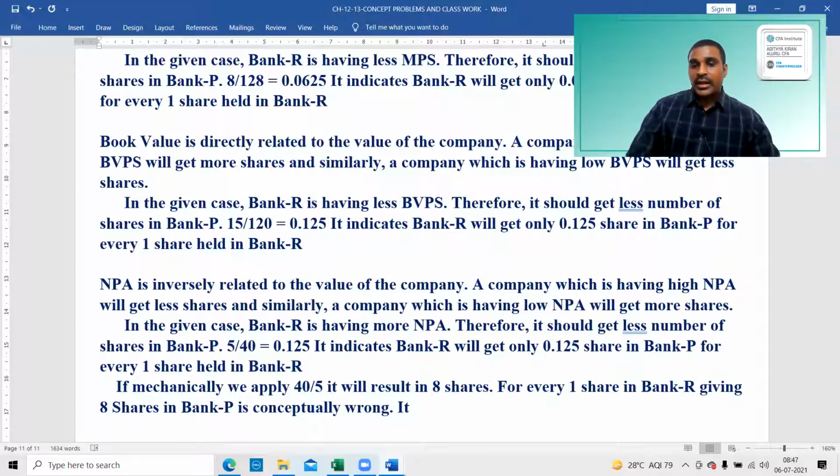It is nothing but rewarding a company with more bad debts, which is illogical.